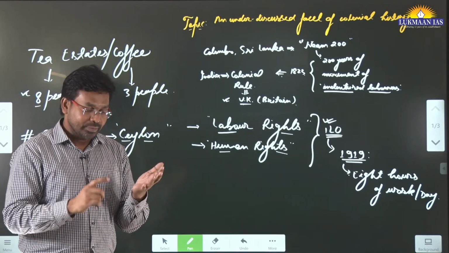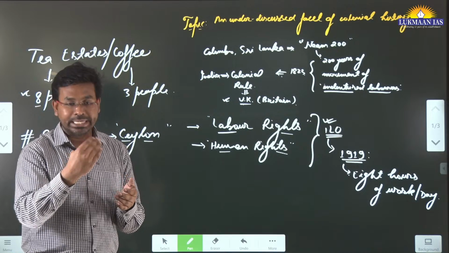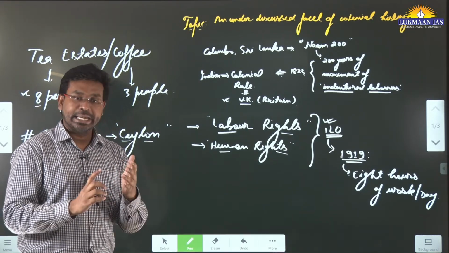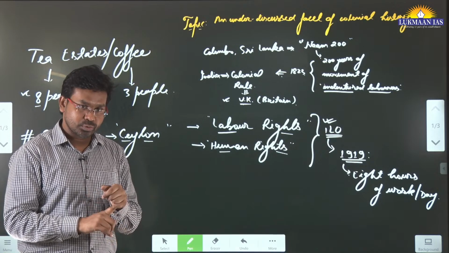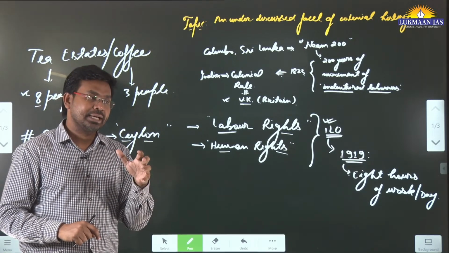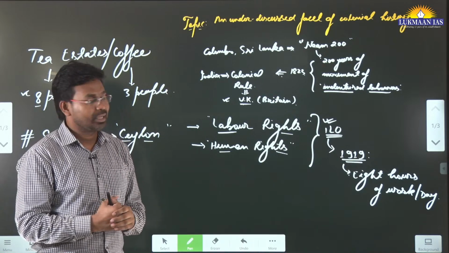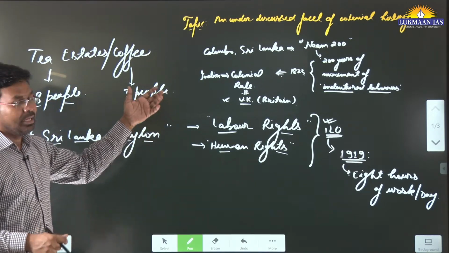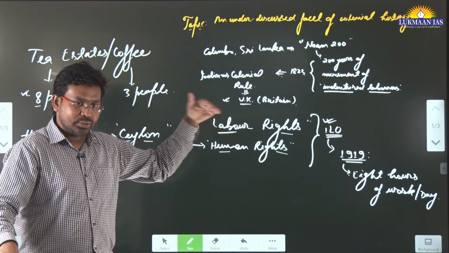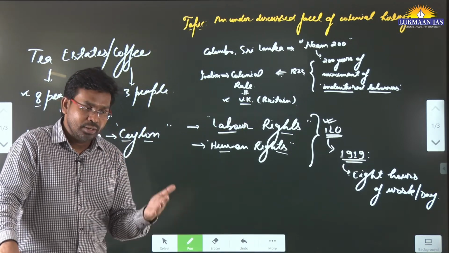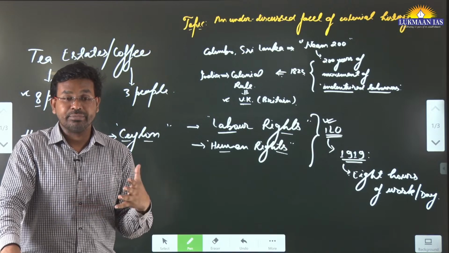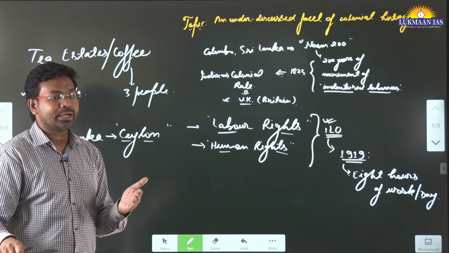They could not decide how much money they would get out of the work they were doing, and the benefits were largely not known to them. So these people were tortured as forced laborers, indentured labor. They were not free enough to come back to India.